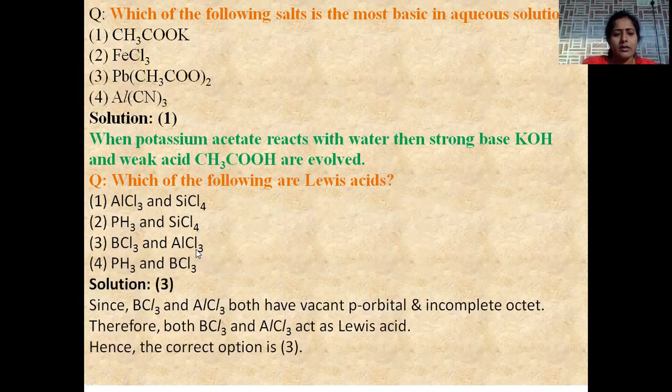So two electrons are required to complete the octet. BCl3 and AlCl3 both have vacant p orbitals and an incomplete octet. Therefore, both BCl3 and AlCl3 act as Lewis acids. Hence, the correct option is option number 3.